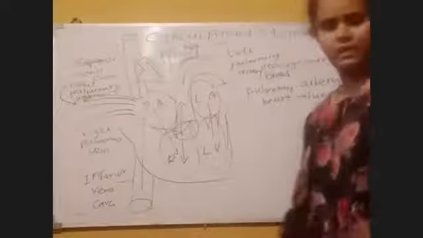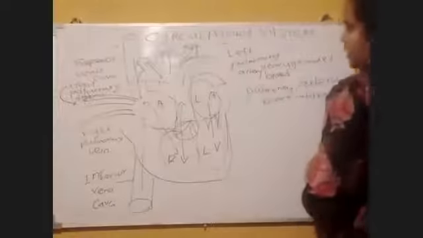After marking the left pulmonary artery and the right pulmonary artery, now write the other point.